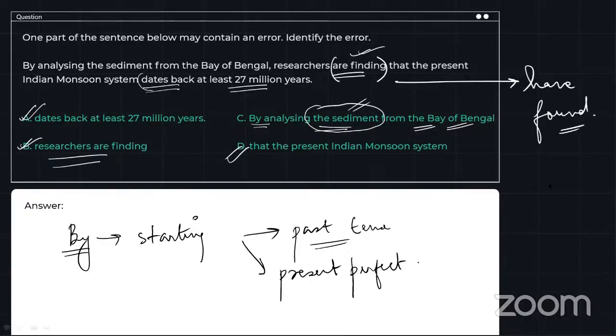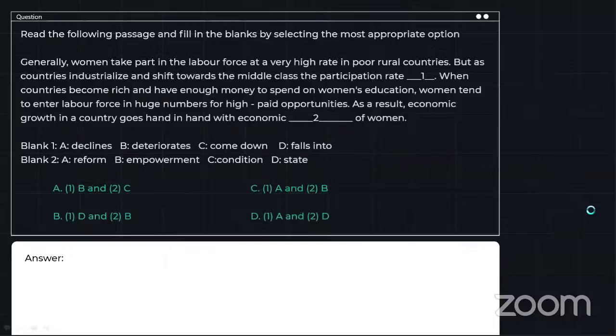All right. So option B is the correct answer over here. Most of you have answered A and C, or D as well. But please understand that when you start a sentence with by, your main verb is going to be in present perfect tense. All right. So it's going to be have found. Okay. So option B is the correct answer.